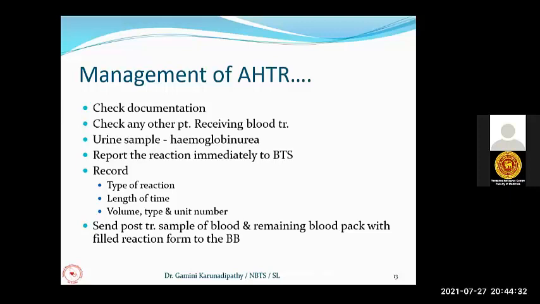By doing these investigations, we can tell you what has gone wrong in this acute hemolytic reaction. Whether you have sent a wrong sample, whether you have transfused to a wrong patient, whether it is a wrong blood pack. So we can tell you what has gone wrong after doing the complete investigation. After investigation, we will issue a report to the board explaining everything, the cause and the preventive actions in the patient.